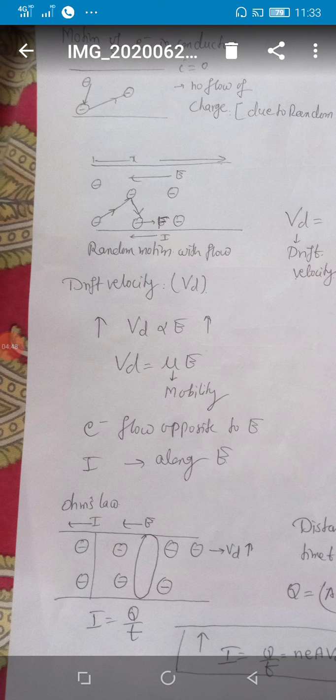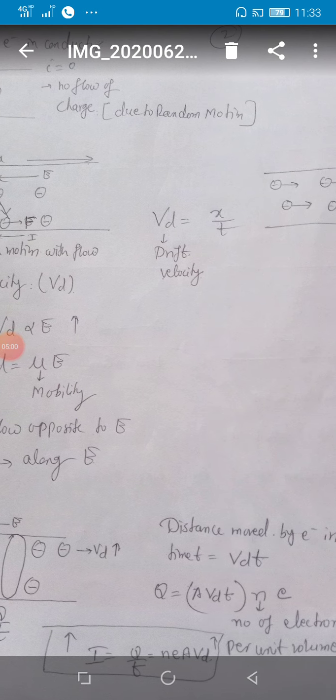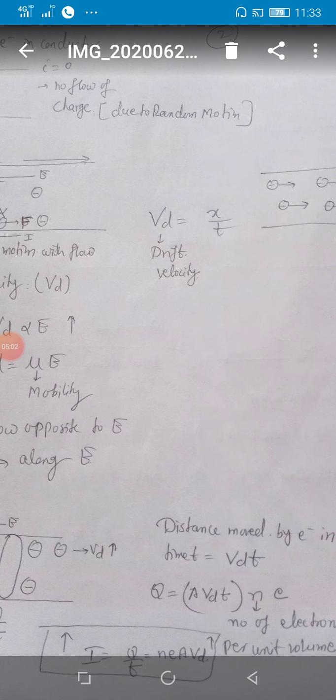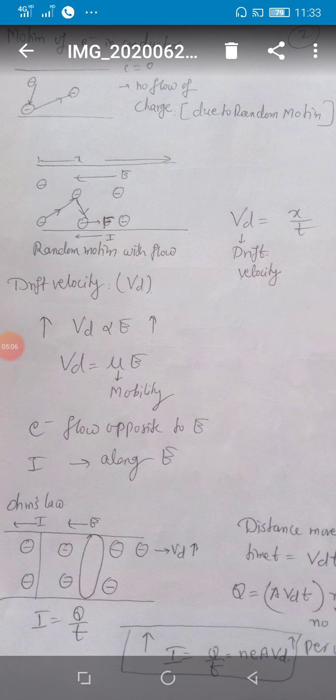Now student, one important concept of electric current. Electrons flow opposite to the electric field, remember, and electric current flows along the electric field. This I have written in the formula of drift velocity, just distance upon time. I will show how to derive it.